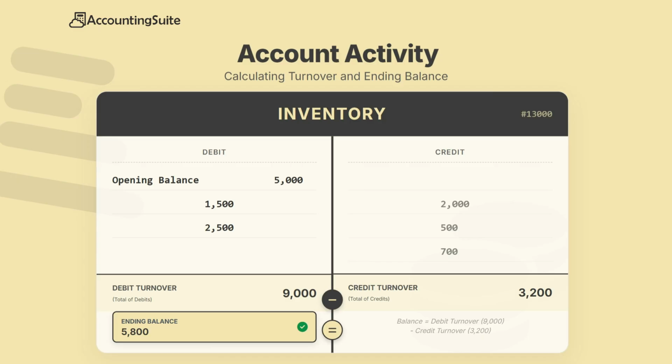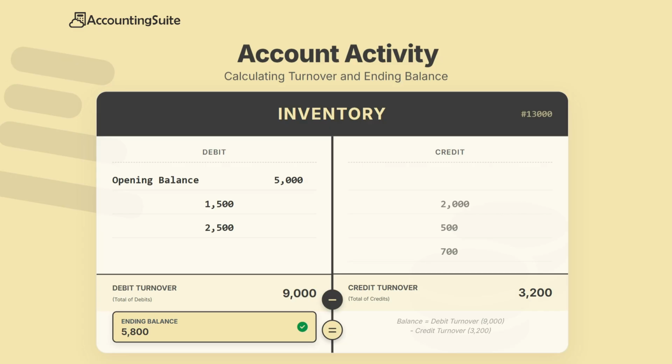on the credit side. At the end of the reporting period, we can calculate 2 important values for the account: debit turnover, which is the total of all debit entries recorded during the period, and credit turnover, which is the total of all credit entries recorded during the period. Using these totals, we determine the account balance. This remaining amount in the account is called the balance. Balances can be an opening balance, which is the amount at the beginning of the period, and a closing balance, which is the amount at the end of the period.